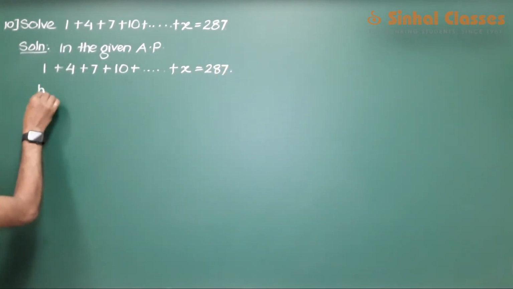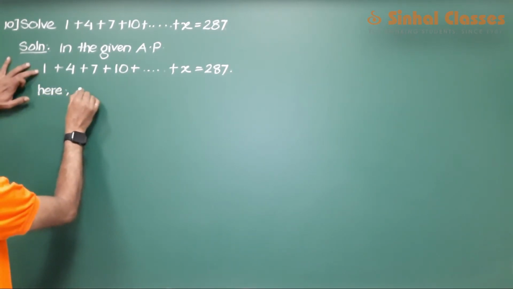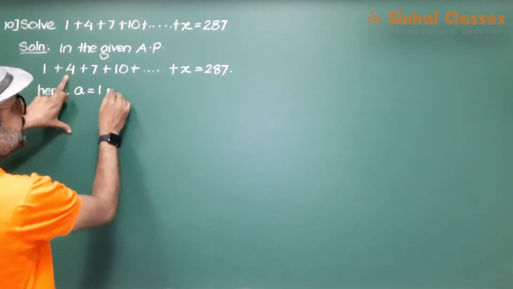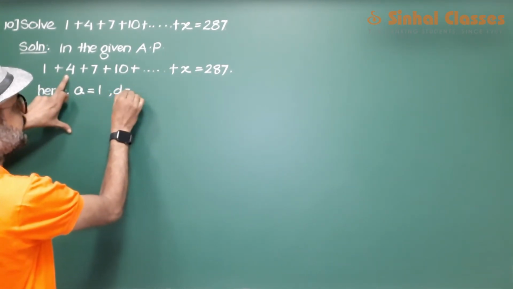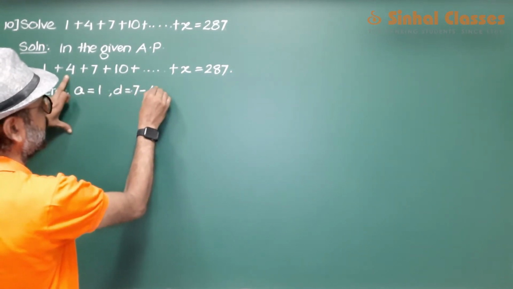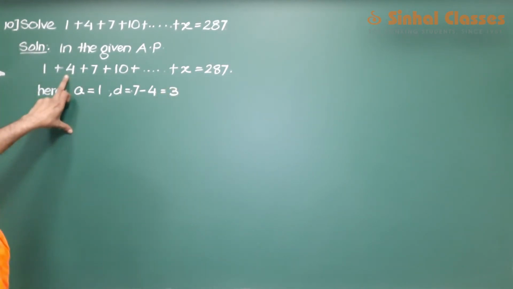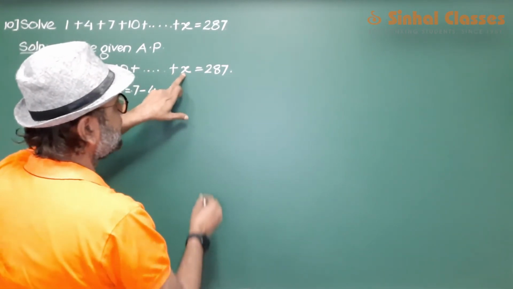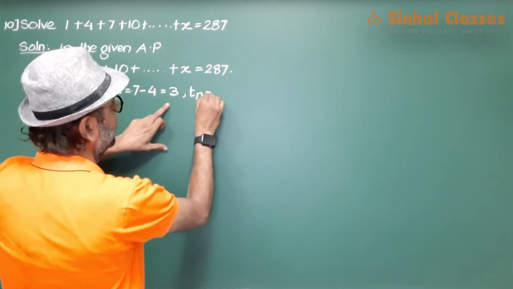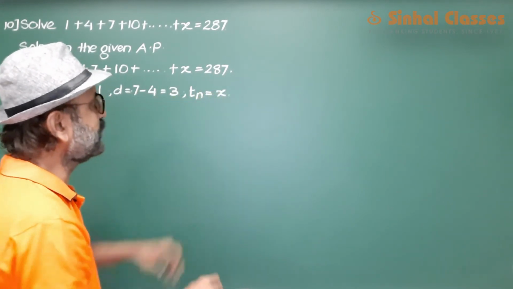Here we have a as 1, and the common difference d is latter minus former, so 7 minus 4, which is 3. Then this is the nth term, the last term, which we are asked to find out, and the sum of all these terms is 287.